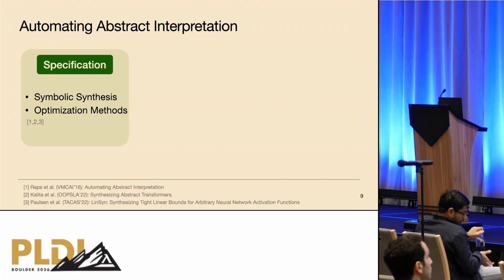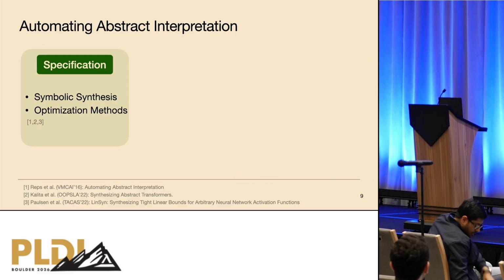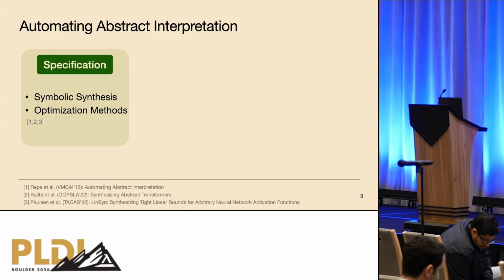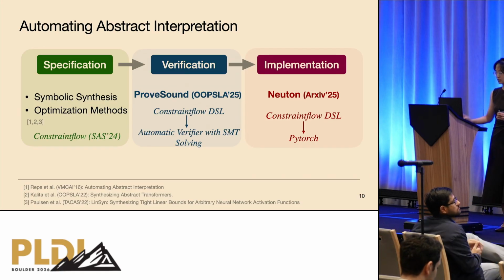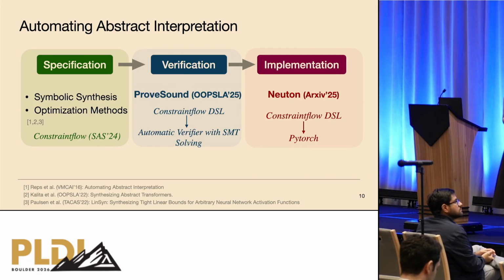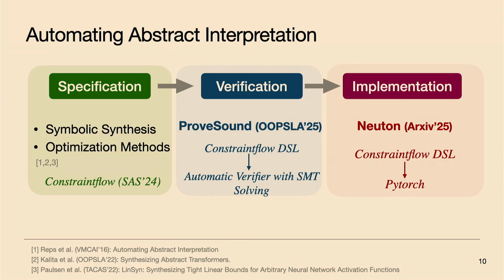For the first phase, specification, there are works focusing on symbolic synthesis and optimization-based methods, and so on. To automate the following two phases, in 2025, our group came up with the first automatic verifier, ProofSound, which is based upon the domain-specific language ConstraintFlow. So we can automatically verify the soundness with SMT solving. And to automate the implementation phase, we came up with the compiler Newton, which can automatically translate the abstract transformer in the domain-specific language into PyTorch code. And then you can use that PyTorch code wherever you want.